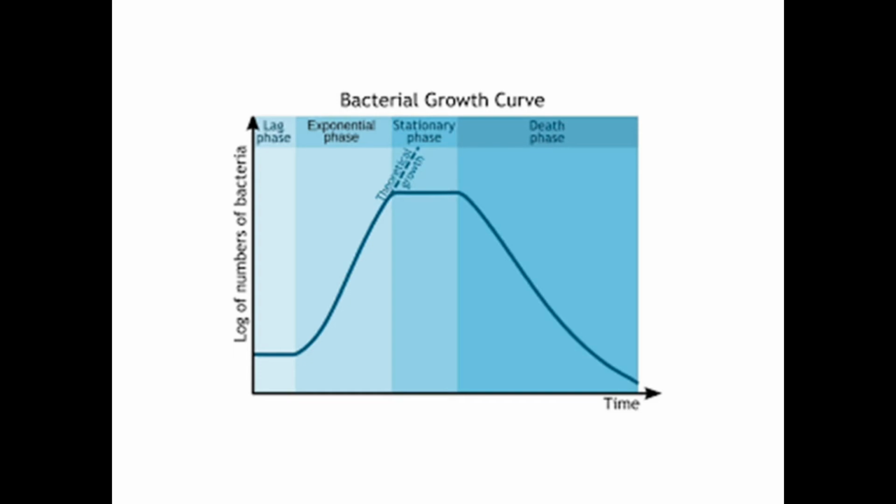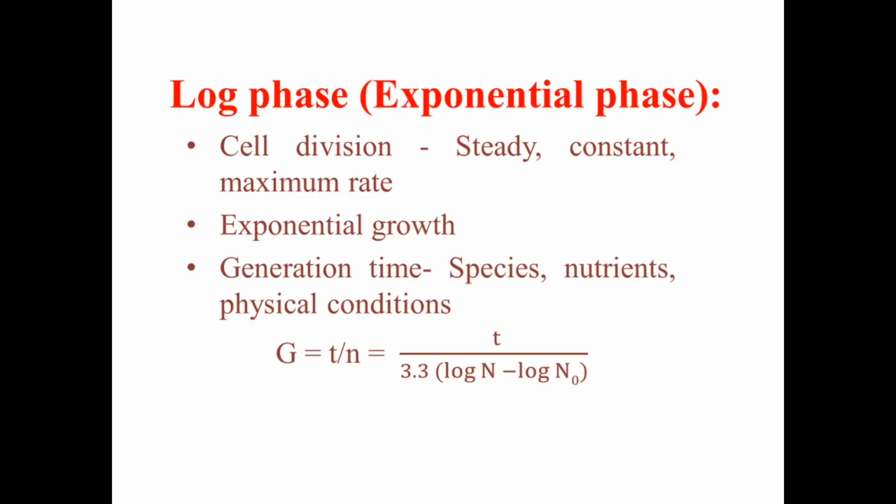So after completion of the lag phase, the next phase is called the log phase, which is also called the exponential phase. During the exponential phase, cell division starts. The bacteria start their cell division process by the binary fission method. During this log phase, there is a steady increase in the bacterial number.